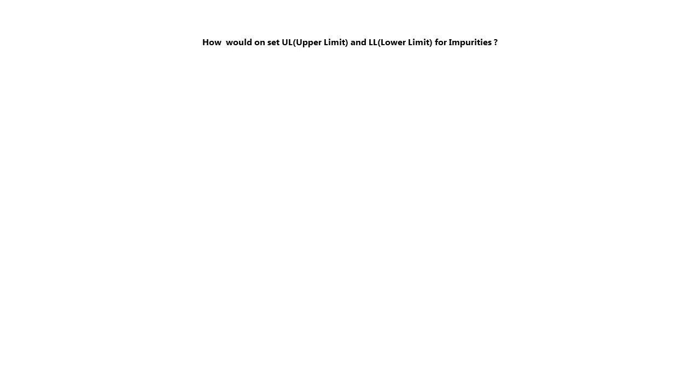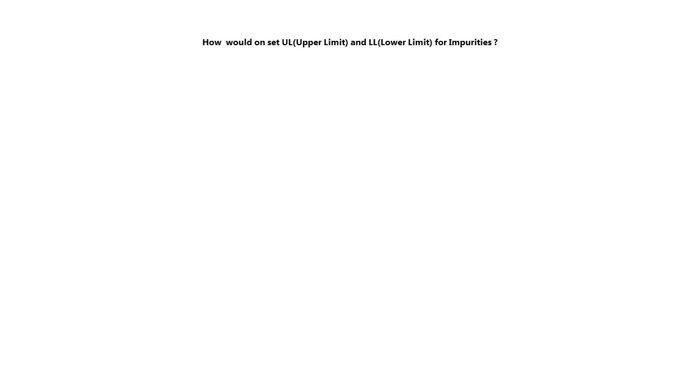Are we talking about the reporting threshold? The identification threshold? The qualification threshold for impurities? There are different thresholds according to the ICH. So you need to know that beforehand, and then it's very easy to go in and set those limits, which actually was in one of Margaret's examples as well, where she was looking at a % impurity. That's a great question. Thank you very much. What's our next question, please?